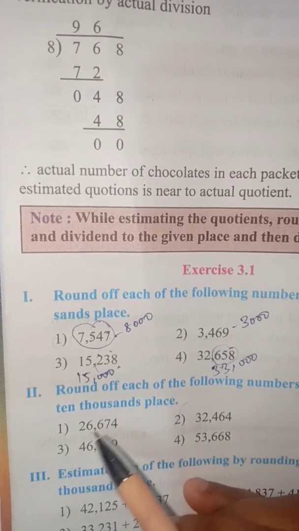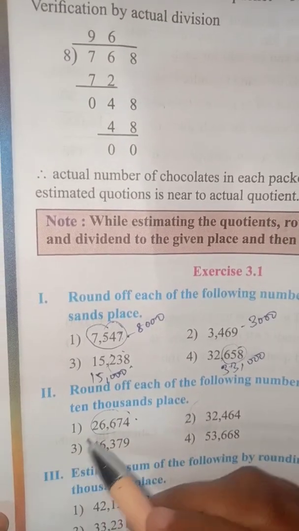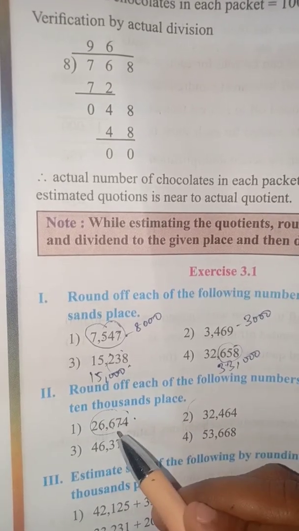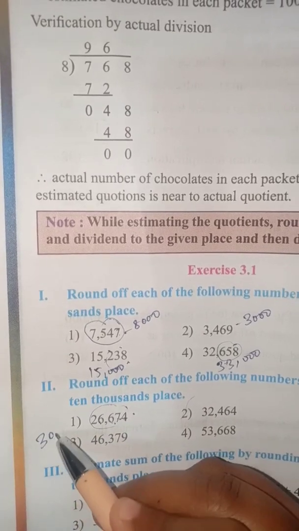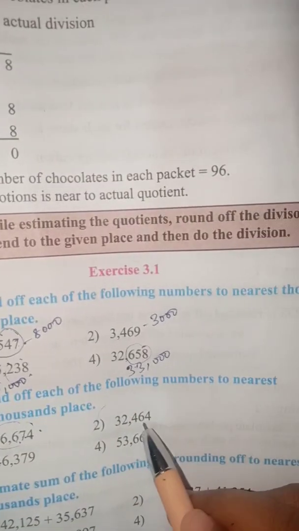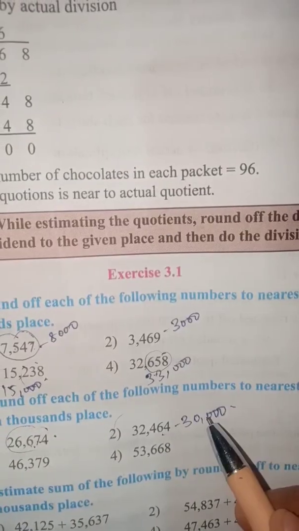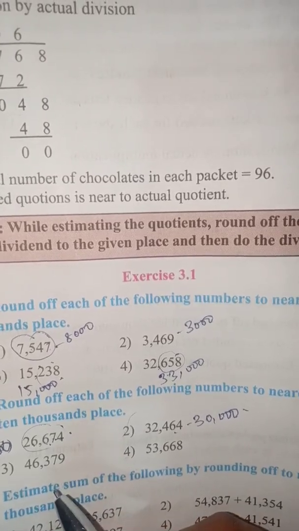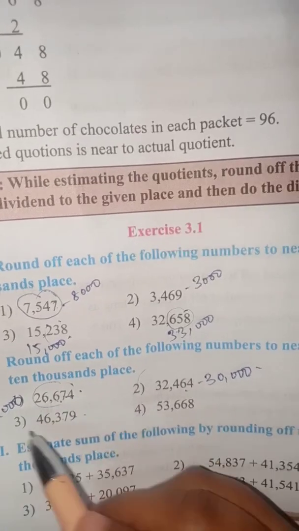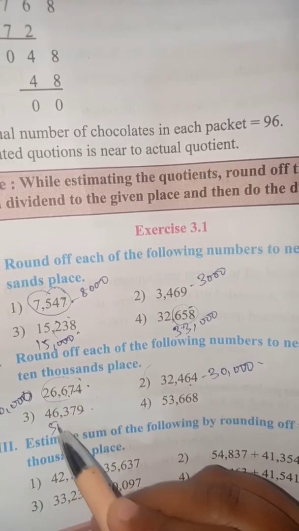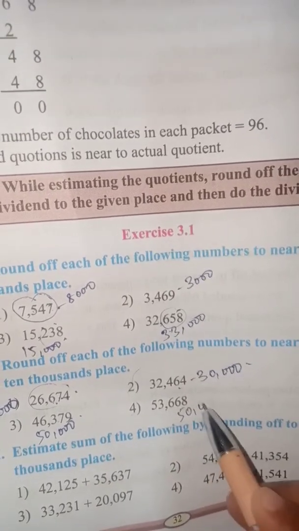You need tens, 100, 1000, 10,000. Total. 26,674: 25,000 is after, so 26,674 is 30,000. Next, 32,464 is 30,000. Next, 46,379 is 50,000. Next, 53,668 is also 50,000.